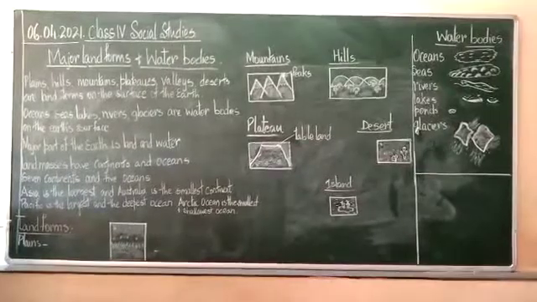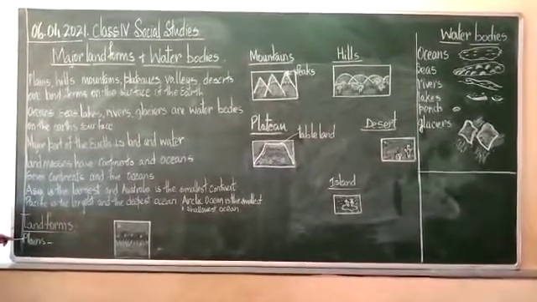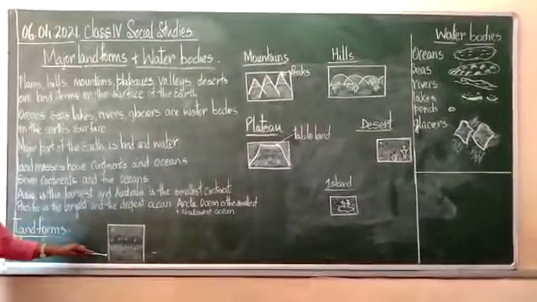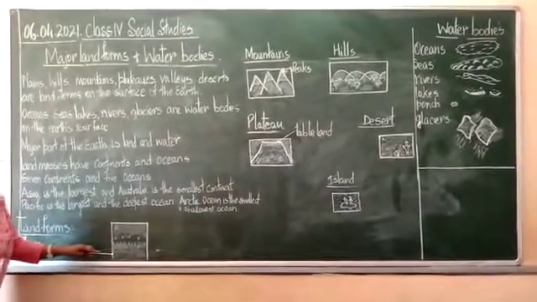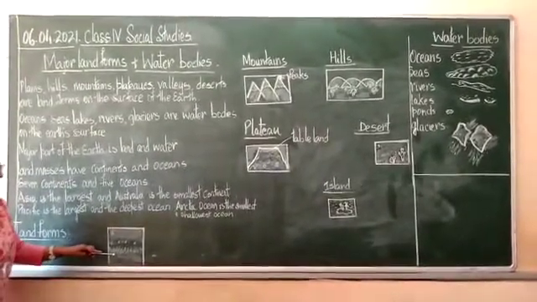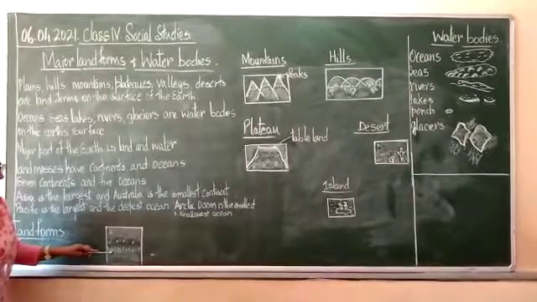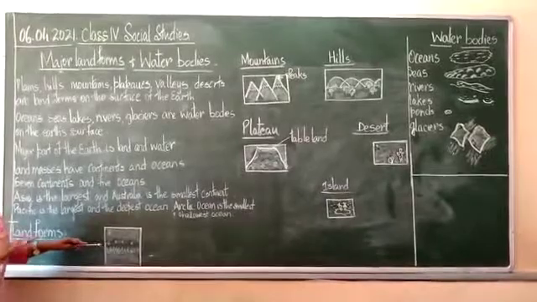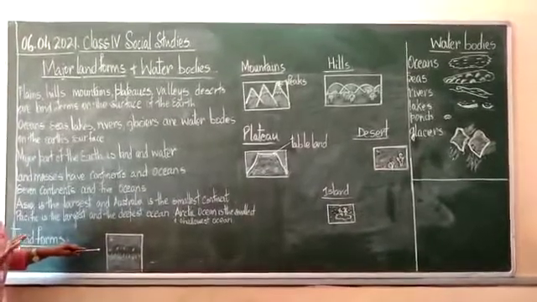So coming to the first type of landform that's very simple are plains. Yes, plains here are flat level lands. There are no hills or mountains, and they are grasslands. People grow crops there. Flat level plain land.